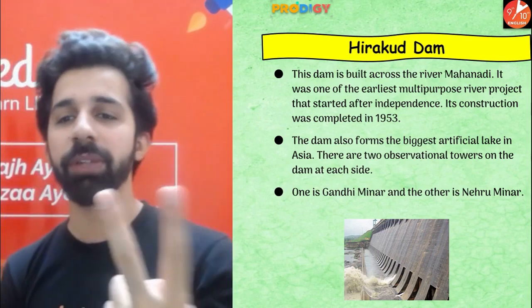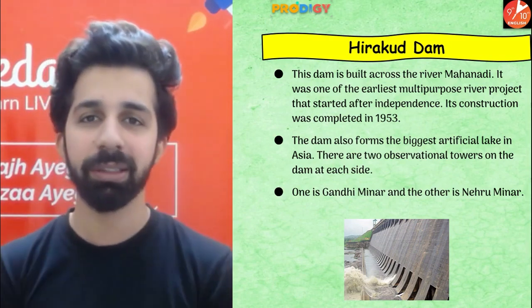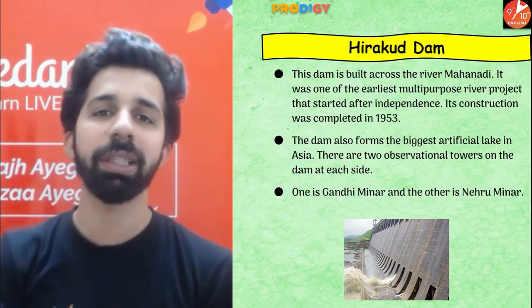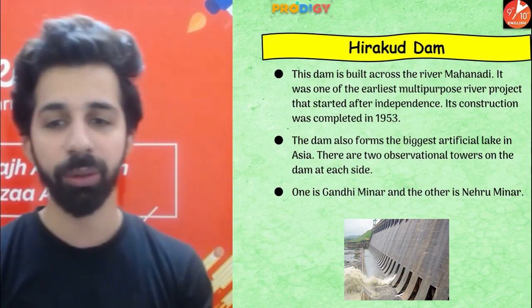There are 2 observational towers on the dam, one on each side. Observational tower means people can visit this place and have a look at the Hirakud Dam. One is Gandhi Minar and the other one is Nehru Minar. Okay?